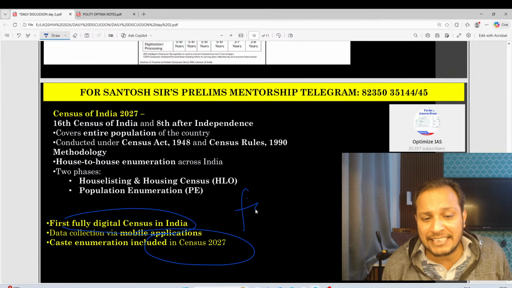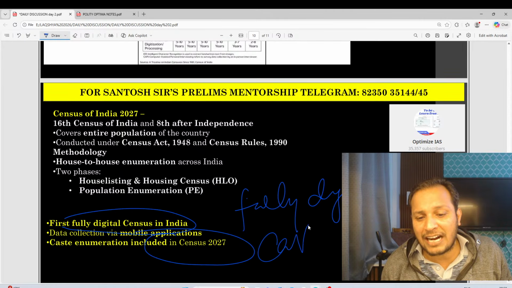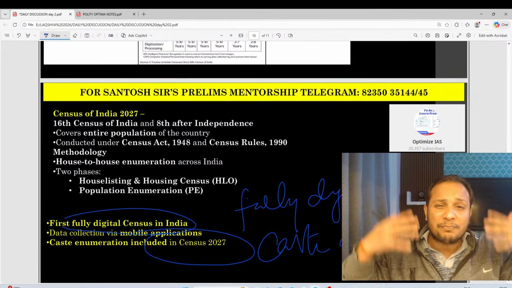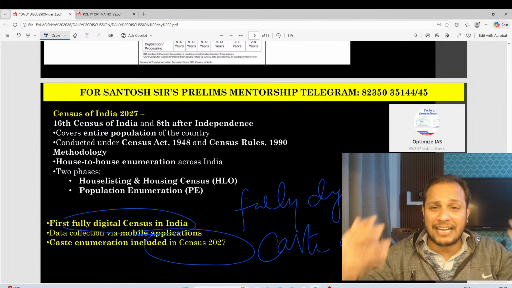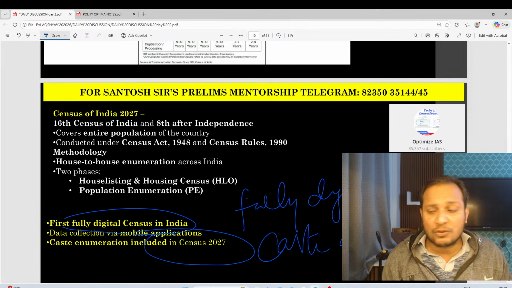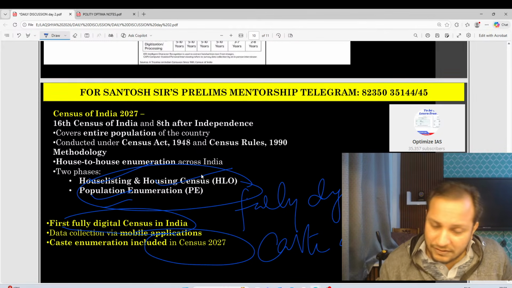It will be a fully digital census, and the first census to have caste after independence. So guys, please do read about census. They may ask you. There are two phases of this: house listing and housing, and population enumeration. These two are very, very important.